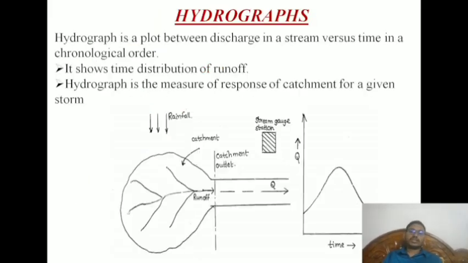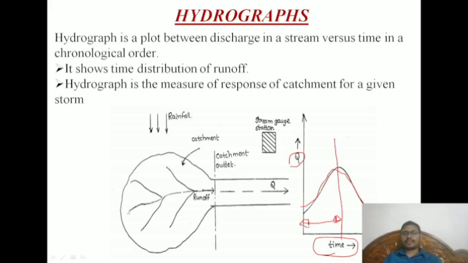Now coming to the hydrographs. A hydrograph is a plot of discharge in a stream versus time in chronological order. So a hydrograph is nothing but, with respect to time and discharge, we get an understandable picture. As time increases like this, you can see it will go up to the peak for a certain duration. Understood?